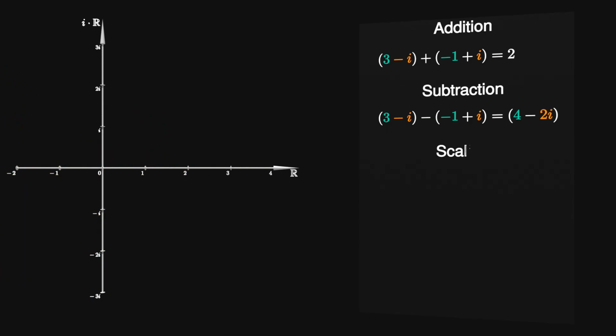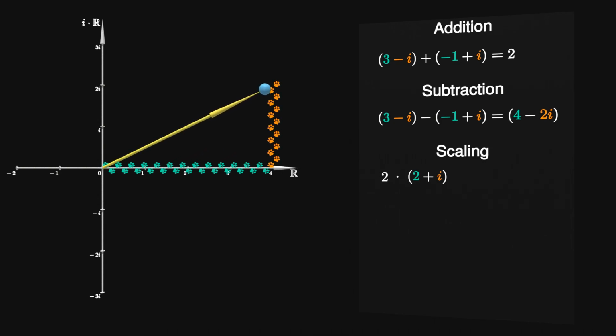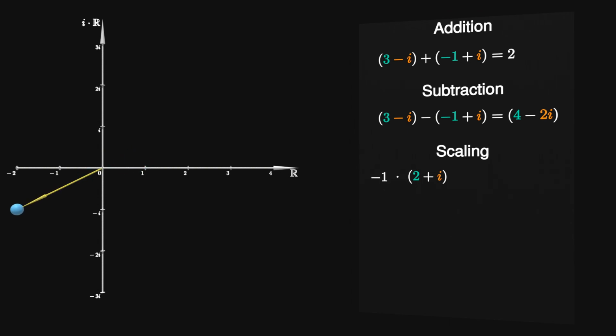Thinking of a complex number as a walking instruction or as an arrow makes it easier to visualize. Take 2 plus i as an example. Multiplying it with 2 corresponds with following the walking instruction twice, or alternatively with stretching the arrow to twice its length. Conversely, multiplying with 1 over 2 squishes the arrow to half its length. A negative factor does the same, but also flips the arrow after stretching or squishing it. In general, we refer to this action as scaling.